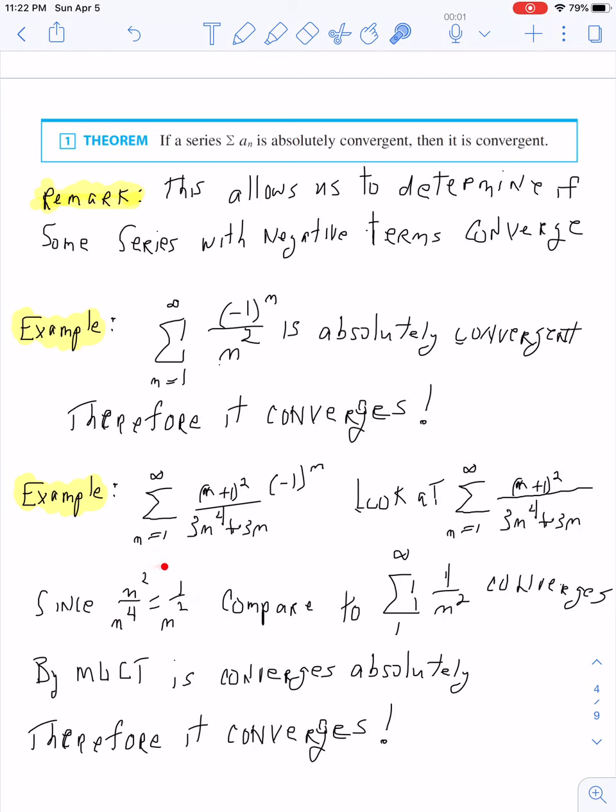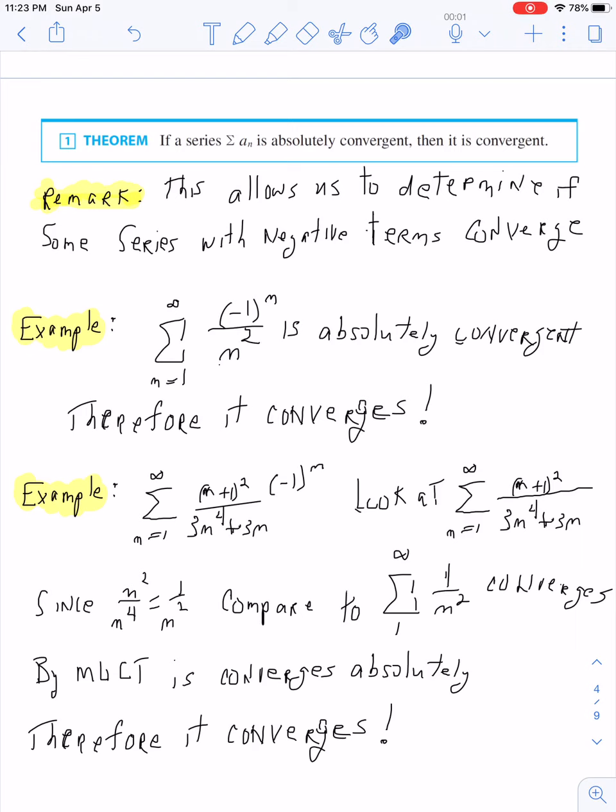When I take the limit of an over bn, I get a number that's not 0, which tells me that this series converges if and only if this series converges, but I know this one does because it's a p series with p greater than 1. Therefore, this series converges, which tells me what? This series converges absolutely, but any series that converges absolutely also does what? Converges.